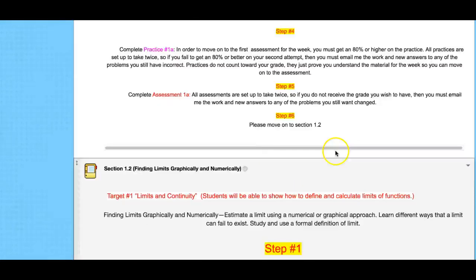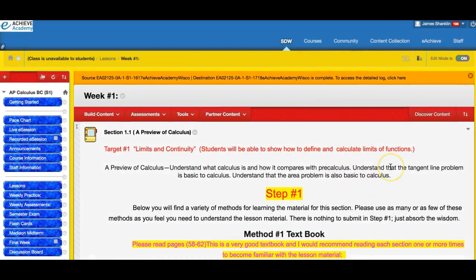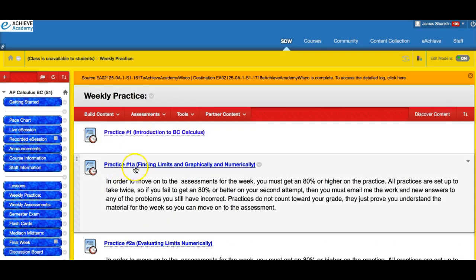Okay, so now once you finish with the lesson material, then you have to complete week number 1 or the practice for this week. So you go into weekly practices, click on there, and the week number 1 practice, finding limits graphically and numerically, click on that and edit the test.